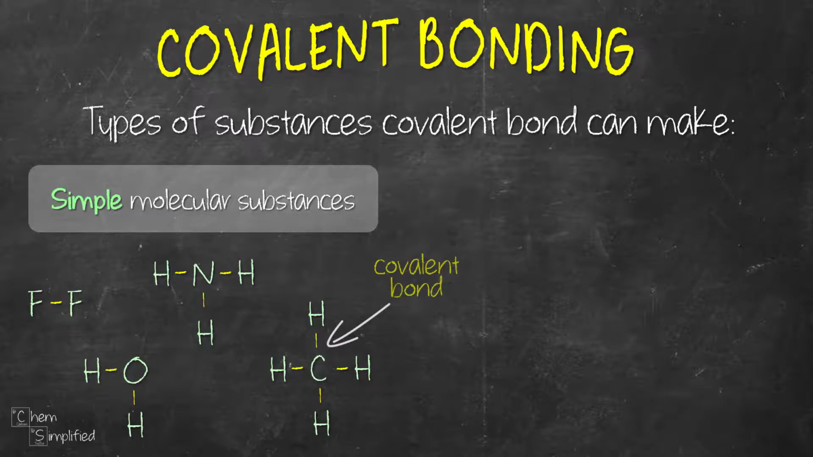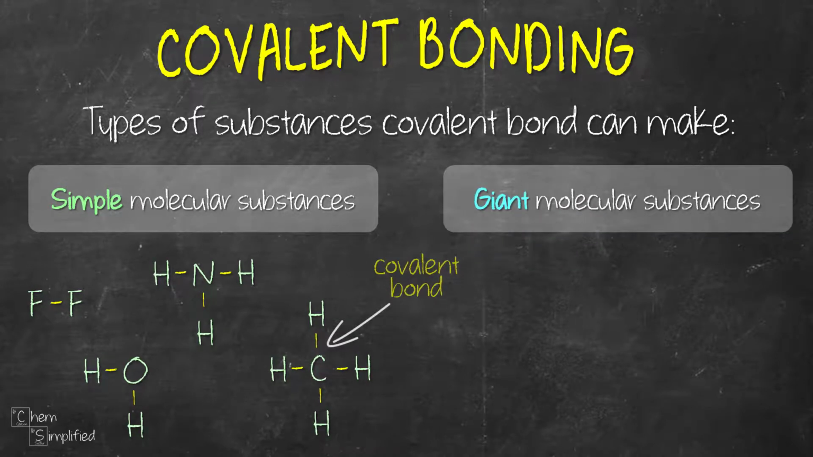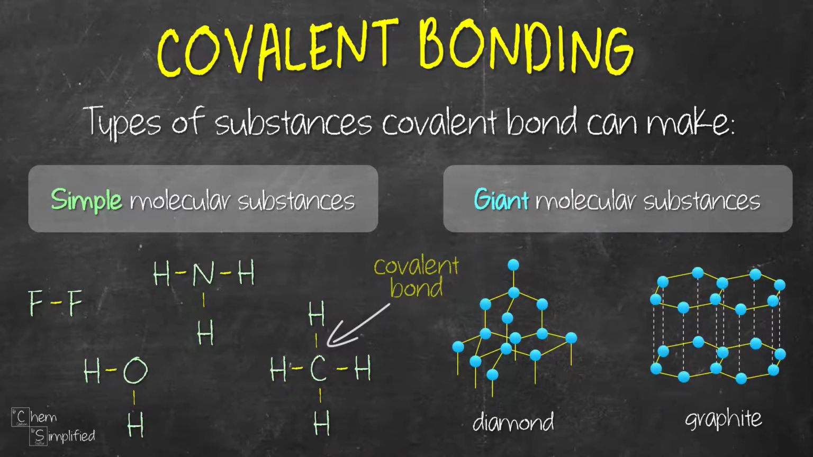Covalent bonds can also form giant molecular substances like diamond and graphite. These two are made entirely of many carbon atoms linked together through covalent bonds. The difference between them is the way the carbon atoms are bonded.